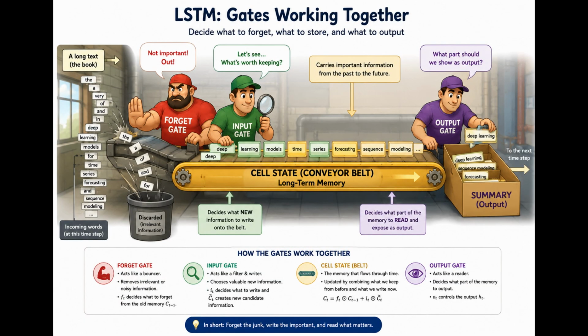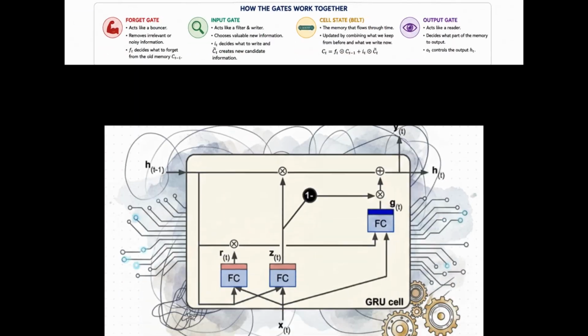This gated structure is the reason LSTMs can handle longer dependencies than simple RNNs. They do not completely solve every long sequence problem, but they are much better at preserving useful information over time. That is why LSTMs became one of the default choices for sequence modeling for many years.